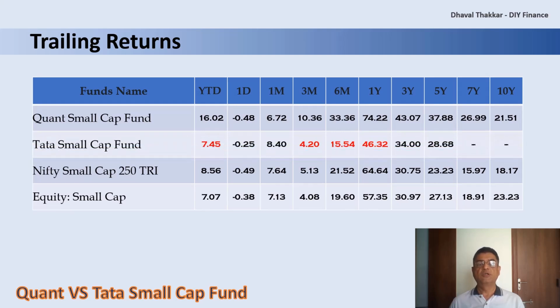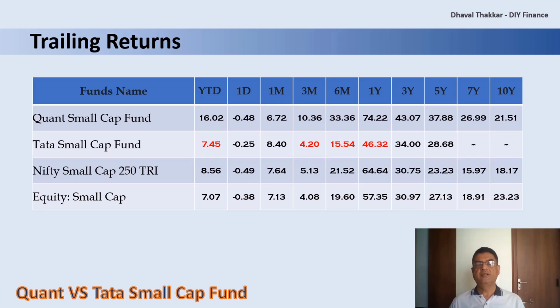As the fund was launched in November of 2018, we have data available for 5 years and less only. Here if you observe, the fund is able to beat its index and the category for 3 years and 5 years period. But for period 1 year and less, it is not able to beat its index. Hence, we can safely say the fund has an underperformance in the last 1 year.